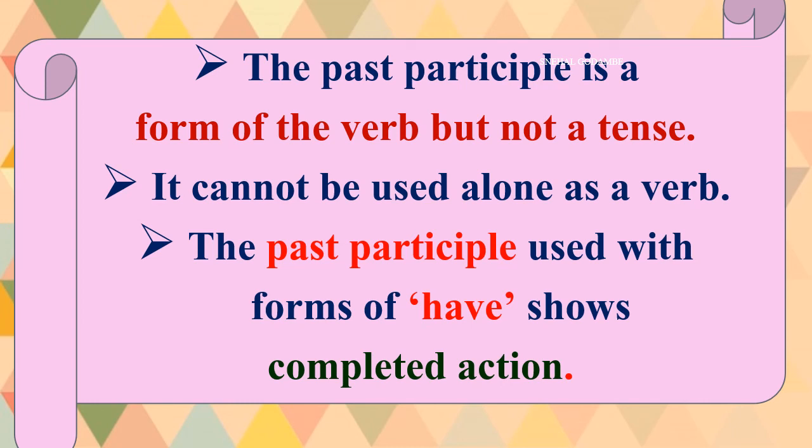And the past participle used with forms of have shows completed action. I have done my homework. So my doing homework is an action completed by me. Okay, I have done. Do, did, done. So the past participle used with forms of have shows completed action and it cannot be used alone as a verb. I have homework. If you say a sentence in this way, it does not have any meaning. So it cannot be used alone as a verb. But here it is a form of the verb and it shows the completed action.